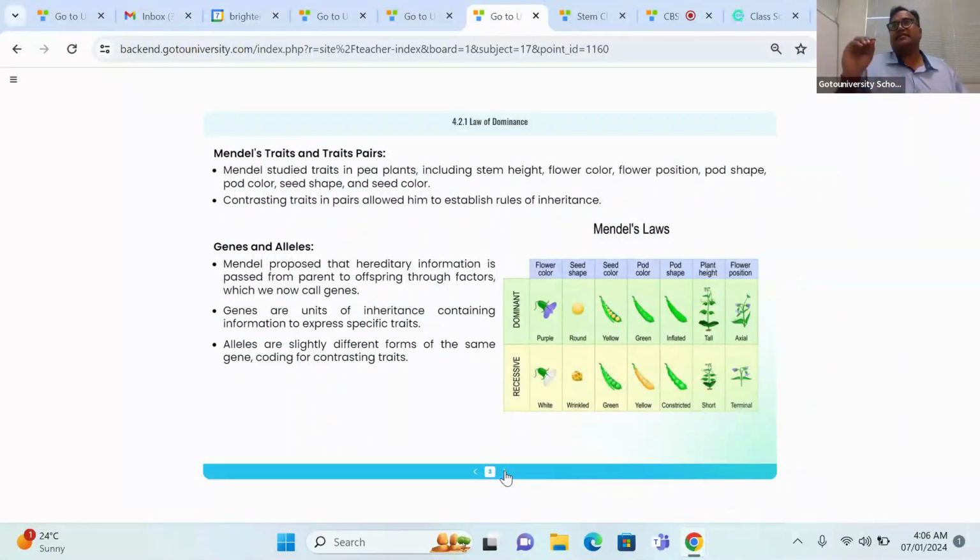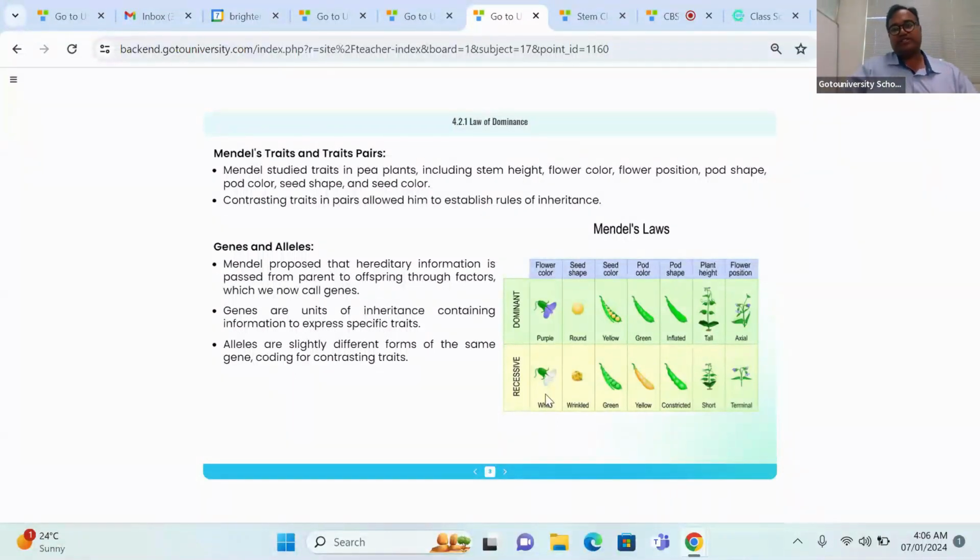having a specific location in the chromosome, controlling an alternative pair of a character. Like this, if you're writing, then only you'll get full marks, right? That is the reason why this class is exclusively conducted by the Gotouniversity team, for making you get maximum score in the board exam.